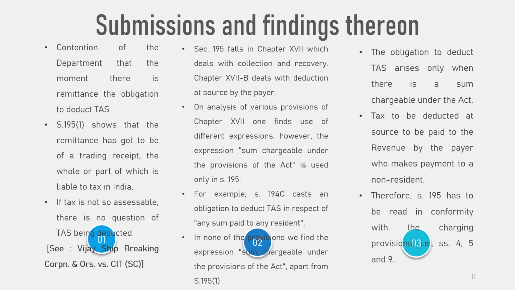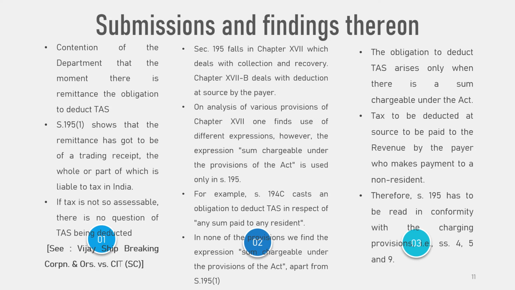Therefore, Section 195 has to be read in conformity with the charging provisions, that is, Sections 4, 5 and 9. This reasoning flows from the words "sum chargeable under the provisions of the Act" in Section 195 subsection 1. The fact that the revenue has not obtained any information per se cannot be a ground to construe Section 195 widely so as to require deduction of tax at source, even in a case where an amount paid is not chargeable to tax in India at all.